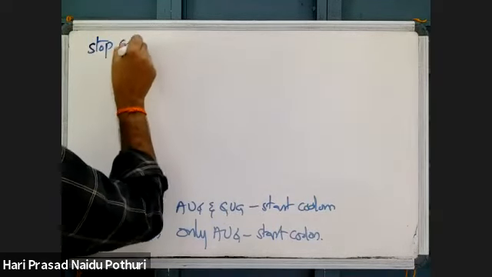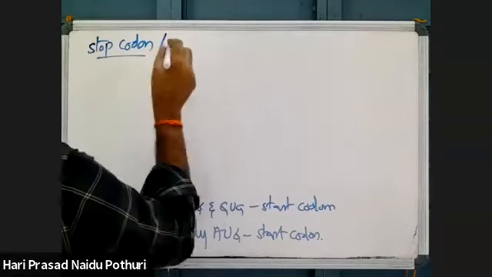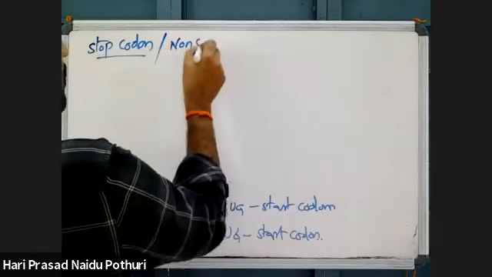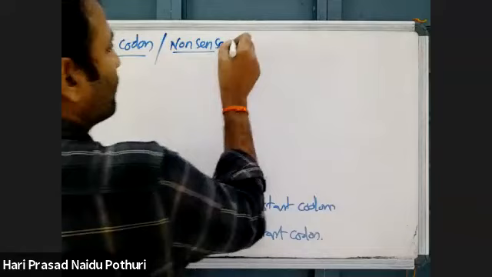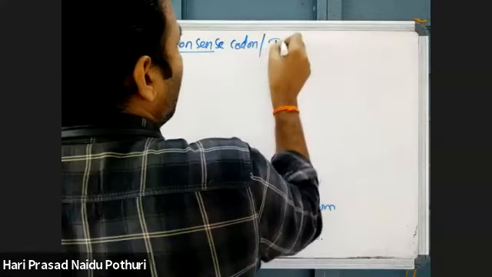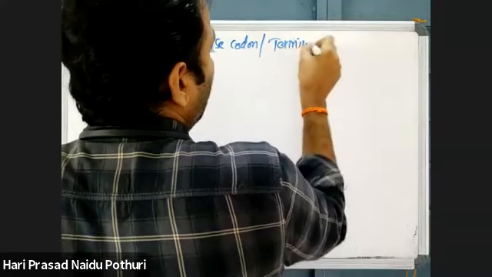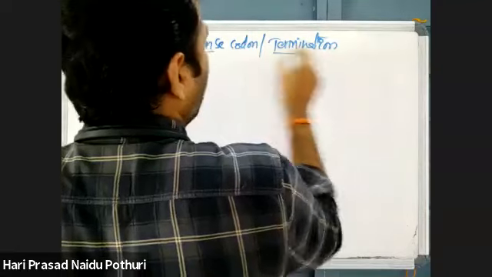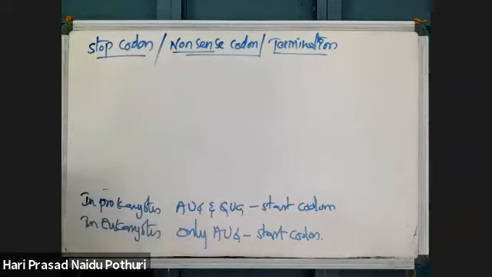The stop codon is also called the nonsense codon, termination codon or terminator codon. In transcription, we studied the role of the terminator gene, which is responsible for stopping the transcription process.